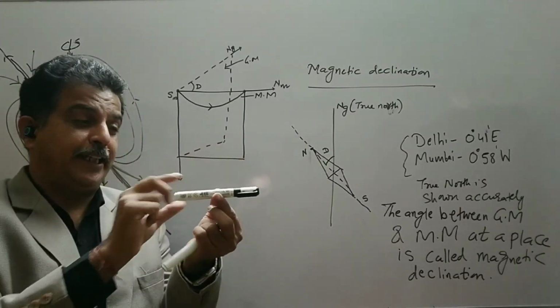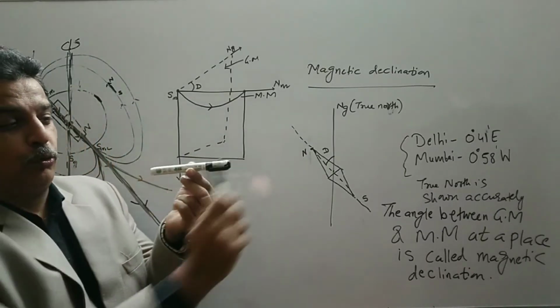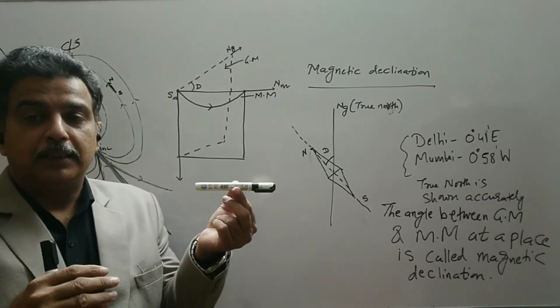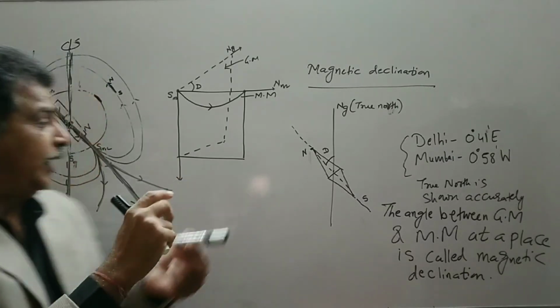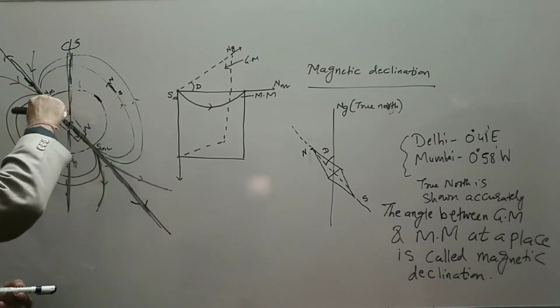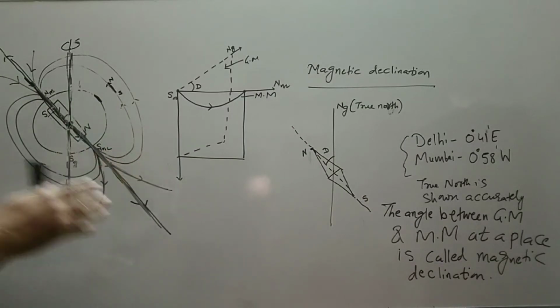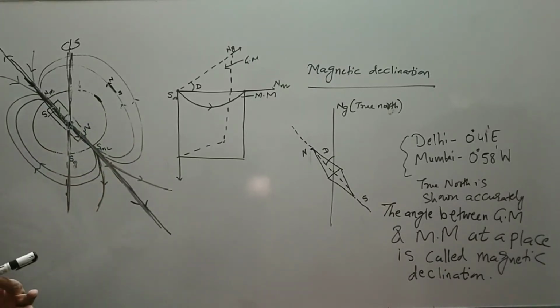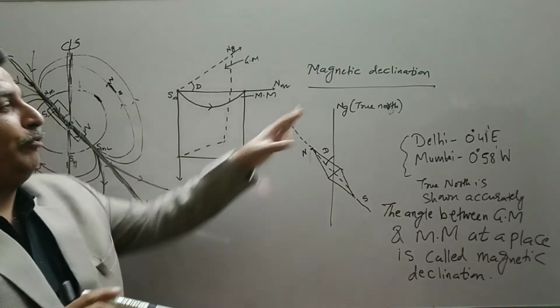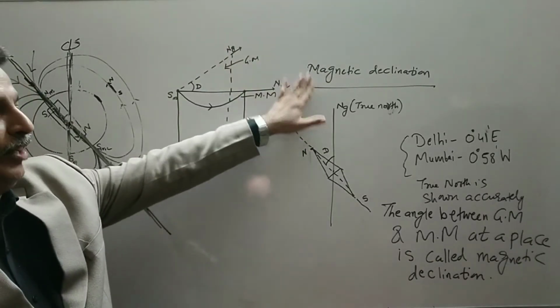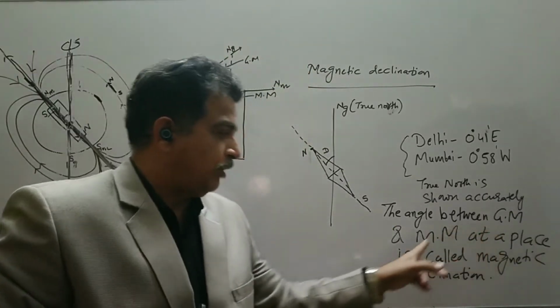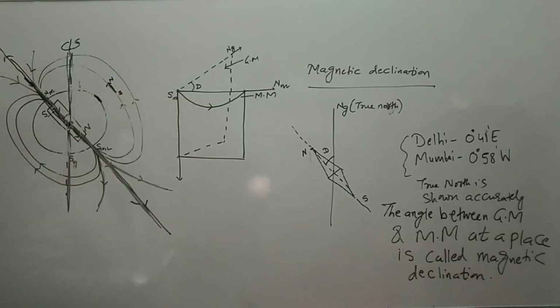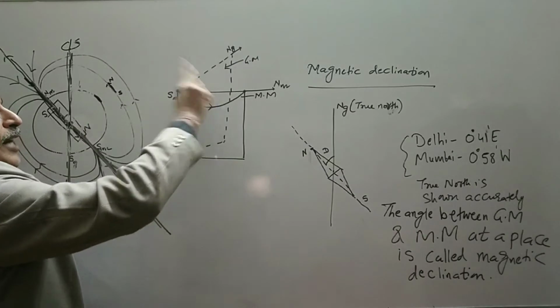Now if I take this needle, it should point towards the north. But if you are at different places, for example, if you are on the pole, then this horizontal needle will not work. If you are near the equator, it works perfectly fine. First understand the definition: the angle between the geographic meridian and the magnetic meridian at a place is called magnetic declination. So this angle is called declination.